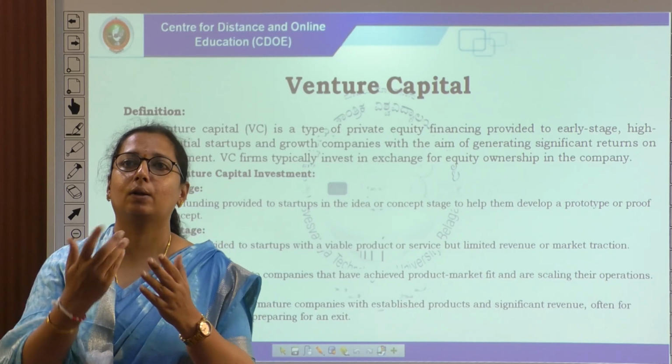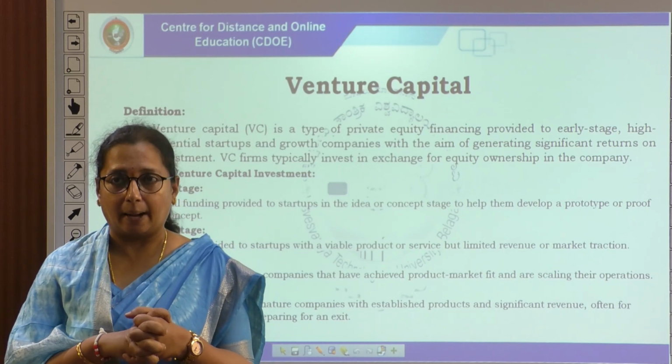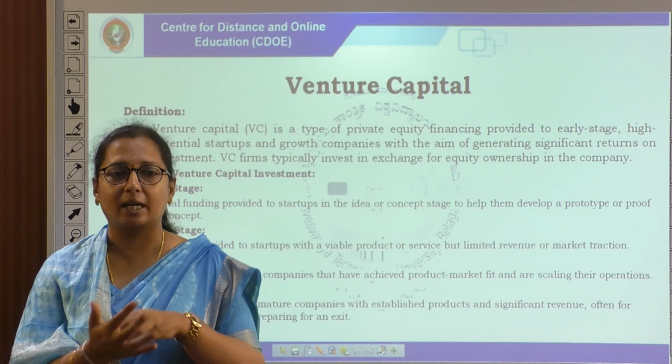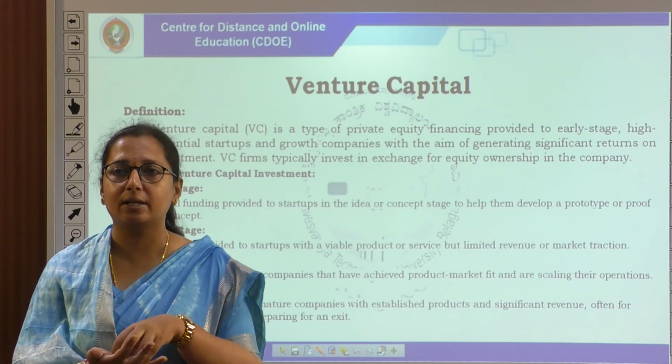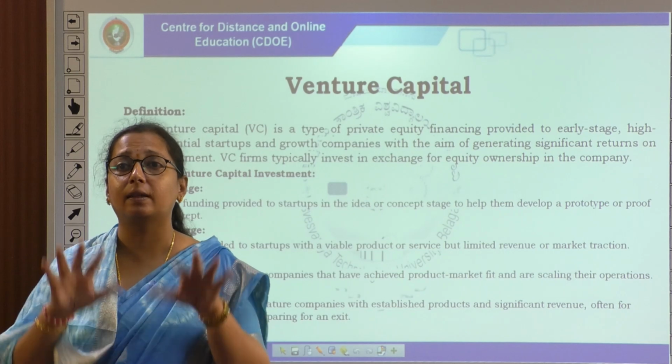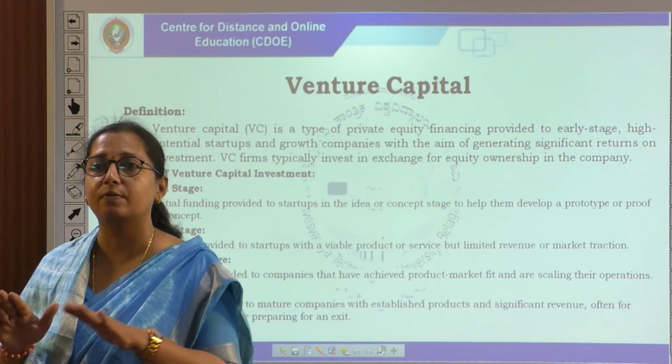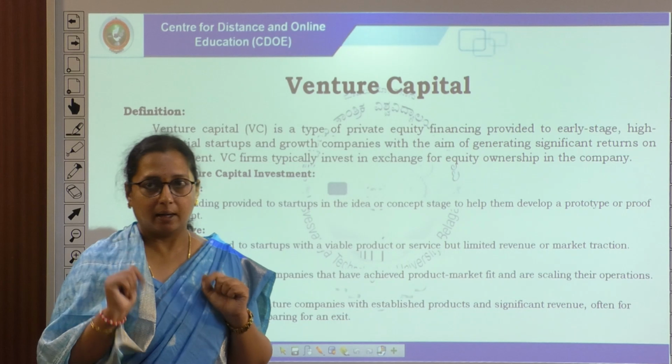Even those concepts can be given to venture capital, where the seed money, early stage, expansion stage and later stage ultimately end up with raising a fund as and when it is required by a company.